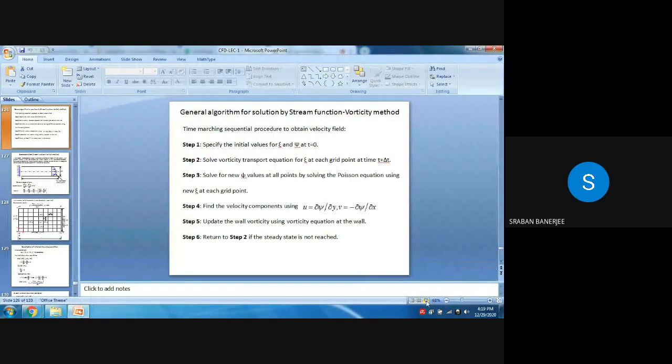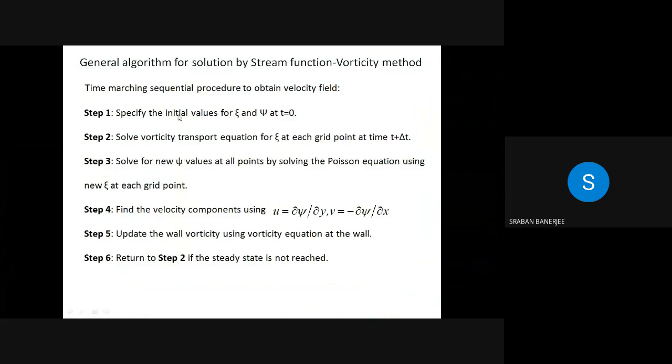The zeta part, can you please? Okay. So initial condition you must have, you already know what the initial condition is. Now step number 2, that means you have a vorticity equation. That vorticity equation you need to solve temporally, because it is a time marching algorithm. So you have to march with the time. Now if you march with the time, that means at time t plus delta t, you need to solve this vorticity transport equation. That is step number 2.